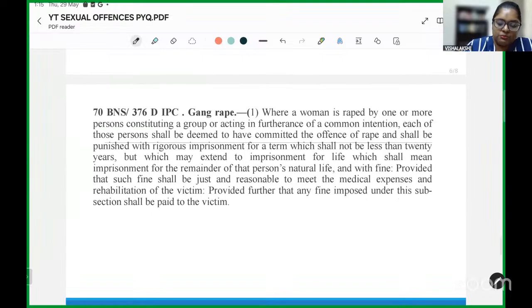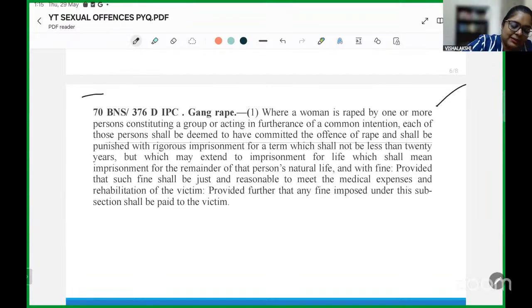Now, coming to the last aspect that I want to deal with, which is what is gang rape. The question has come quite direct, but what is important to note is that recently a lot of decisions are coming from the Supreme Court on what is gang rape. I have taken cases also, and shortly I will take another case on gang rape of the Supreme Court, so you can watch that video also. I feel that there is a possibility that questions on gang rape can come in the future, based on how many decisions the Supreme Court is passing.